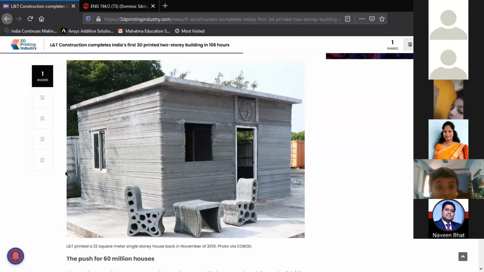They made a 3D model of this house, and then they sliced it up, as I told you, and then they printed it layer by layer with giant 3D printers. The ones we saw were very small, but this is a livable house, and this was 3D printed by Larsen and Toubro.